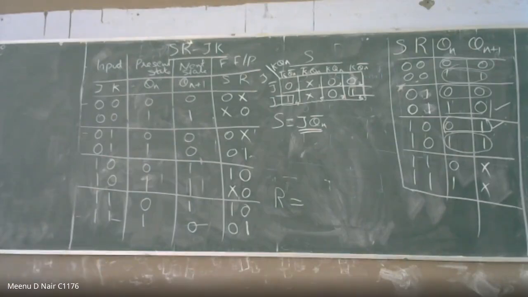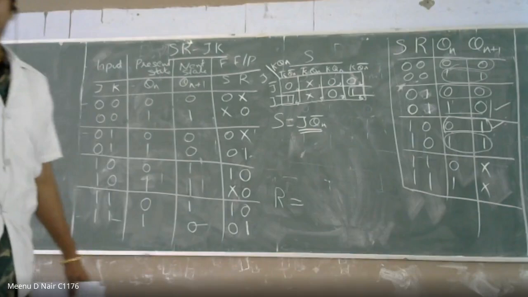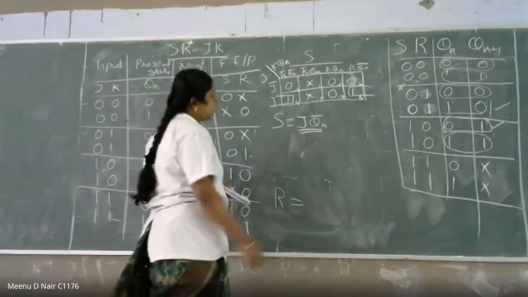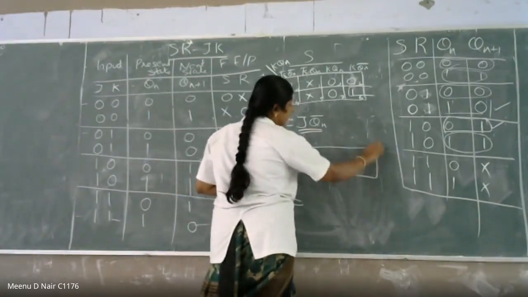What is the value of R? R is equal to K Qn. Yeah, it is correct. So we will draw it here.